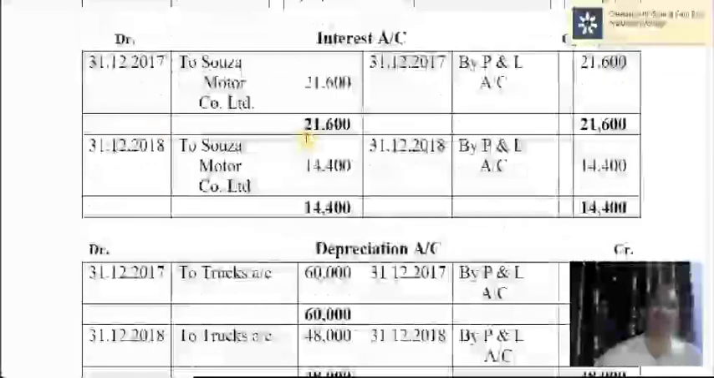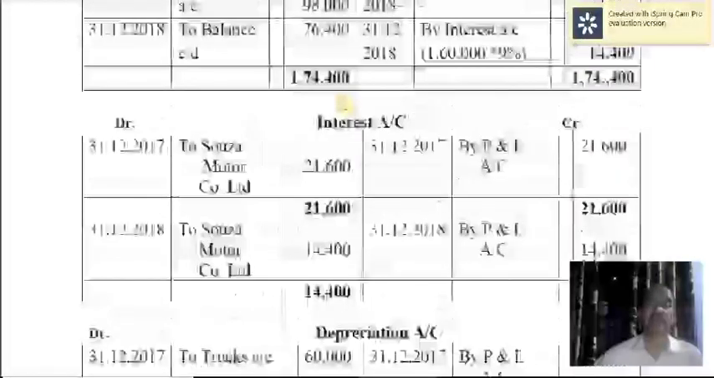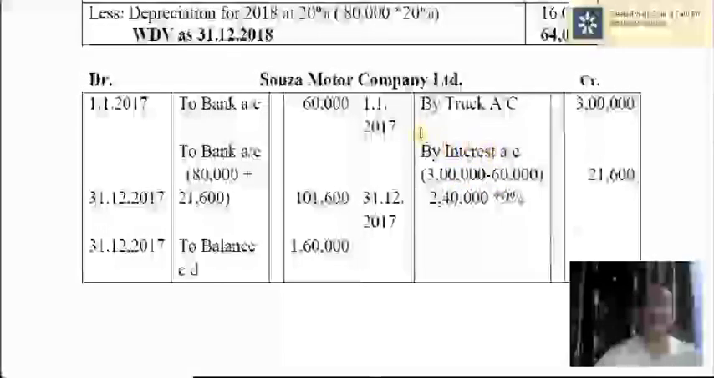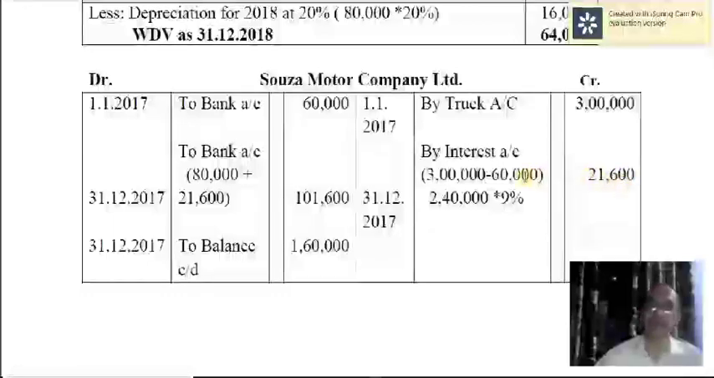Now, the interest account. The first year installment interest is 21,600. So interest account debtor to Souza Motor Company Limited. We have already ascertained that in the previous case here. It is recorded here: Souza Motors Company Limited account is credited by interest account, 21,600. The same entry is posted here.